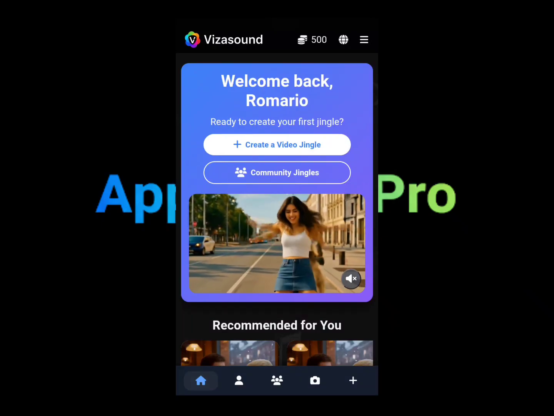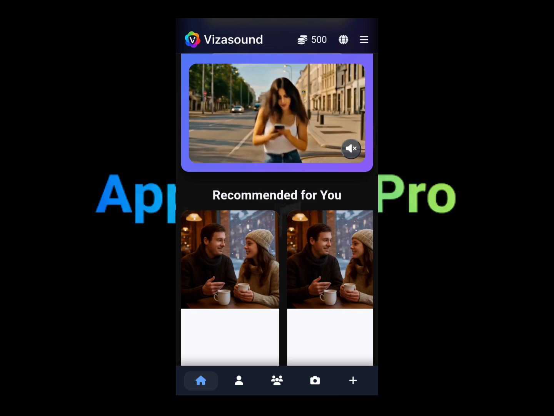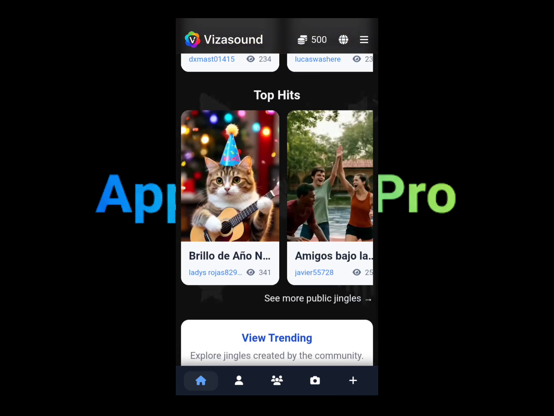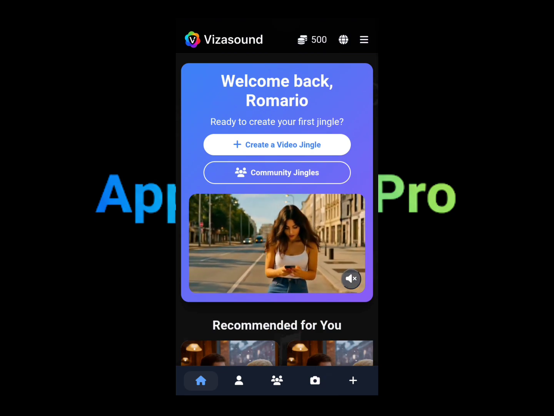This is the home screen of the application. This application pretty much allows you to create AI videos from songs or music lyrics. So that's basically it. As you can see here, a lot of other generated videos from other people around the world. So you can create your own by tapping on this option here.